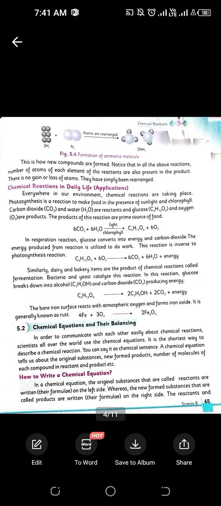Like during the washing process, the surf and the detergents react with each other in the presence of water, that is also a chemical reaction, right? During cooking, when the vegetables, oil and spices react in the presence of heat to form a proper meal, that is also a chemical reaction.